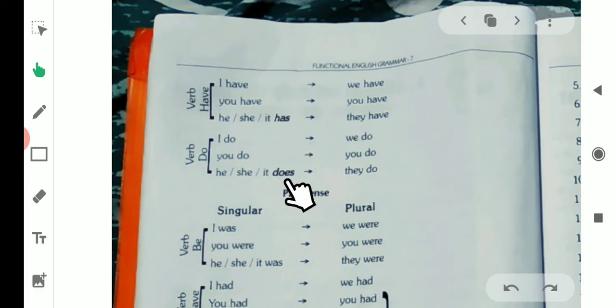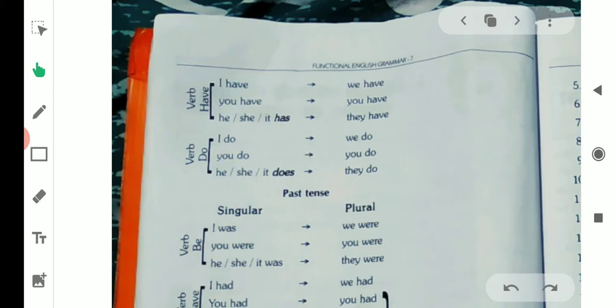While using the verb do, we use does. We use the does form of the helping verb do. With he, she, it, we use does. And with the plural form they, we use do. He, she, it does. They do.